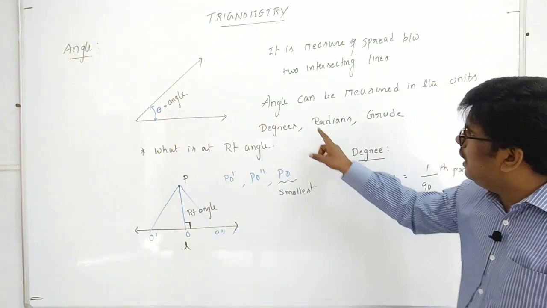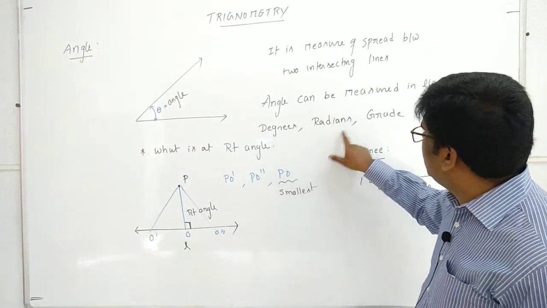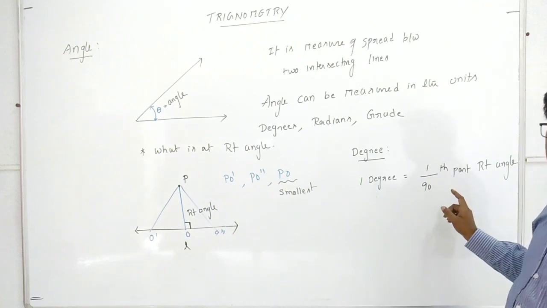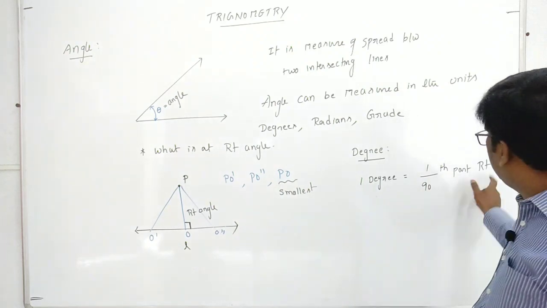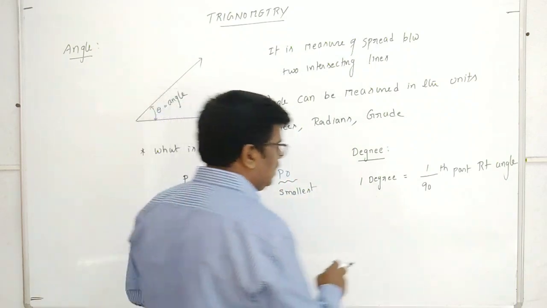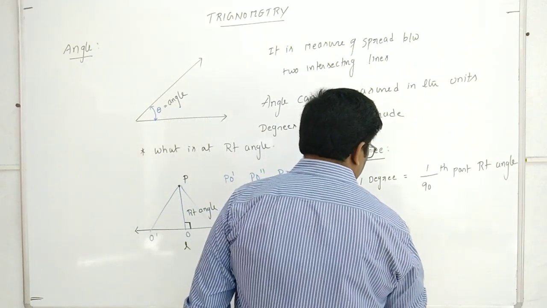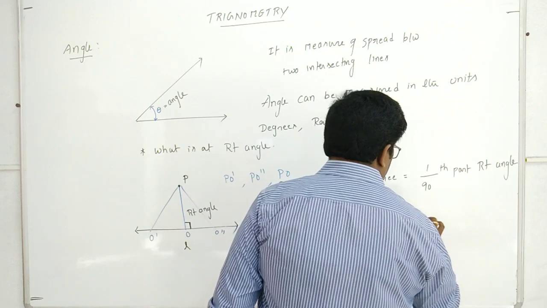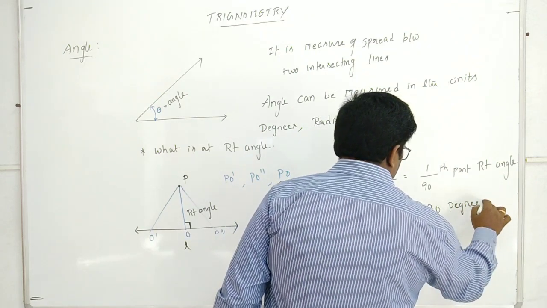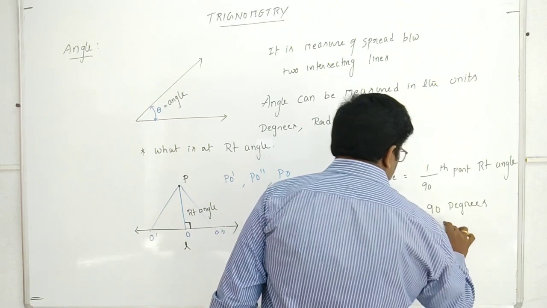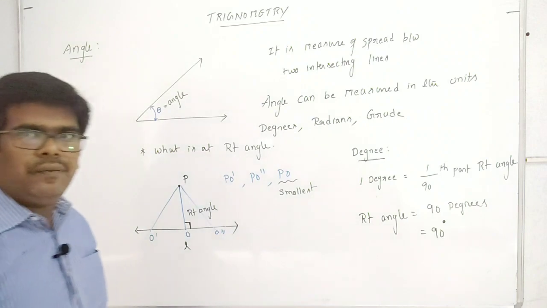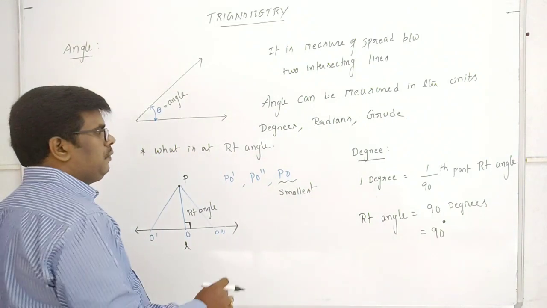So 1 degree is the 1/90th part of a right angle. From this we can write that a right angle means 90 degrees, with the symbol o on top indicating degrees.